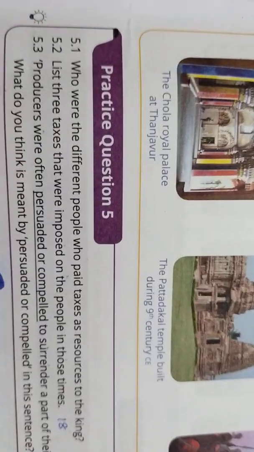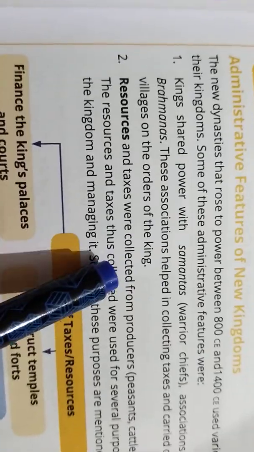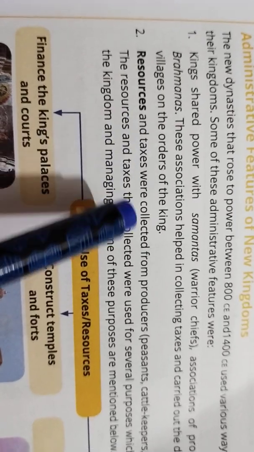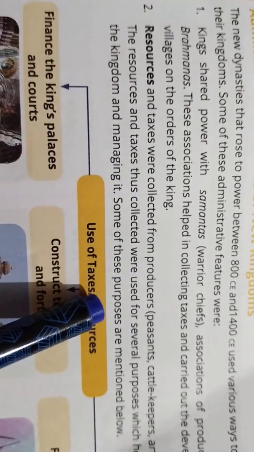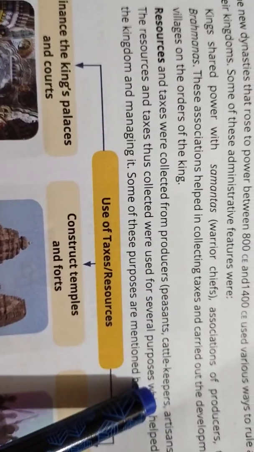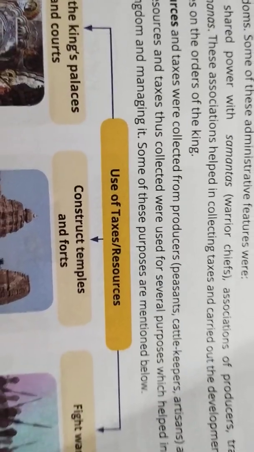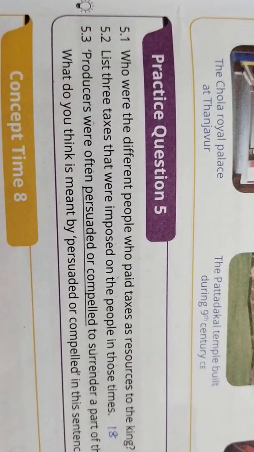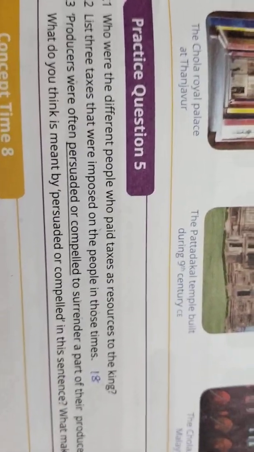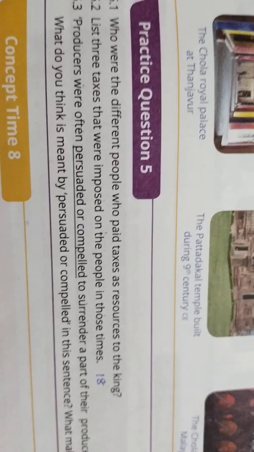For example, the resources and taxes were collected from producers. Who are the producers? Peasants, cattle keepers and artisans. I told you those three were very rich in those days. So they were compelled to pay the tax from their produce, isn't it?